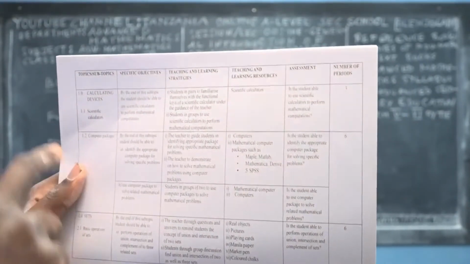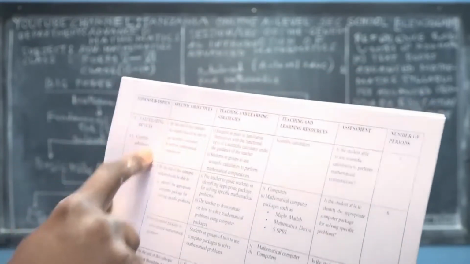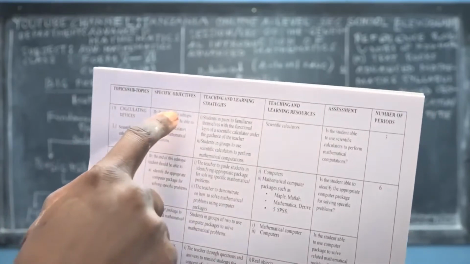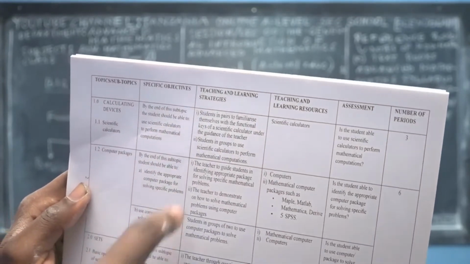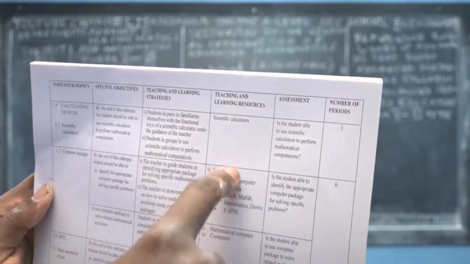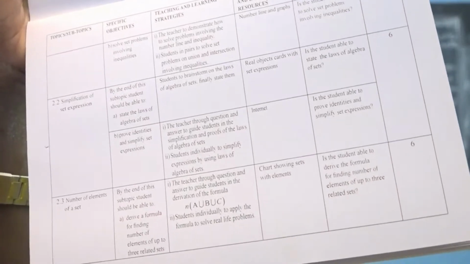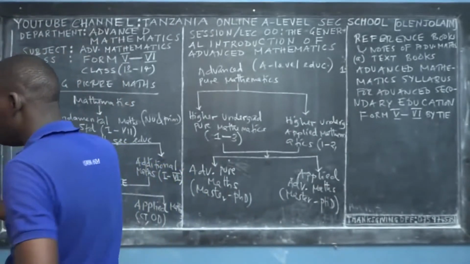So this is now the first page, the Form 5 topics. The first one is called calculating devices, and these are the topics and subtopics. These are the specific learning objectives. These are the teaching and learning strategies that a teacher has to use. Then the teaching and learning resources, the assessment, and the number of periods. You see, you have a lot of very important information, because this gives you the boundary and a main focus. So that's the first reference book that I recommend for you.